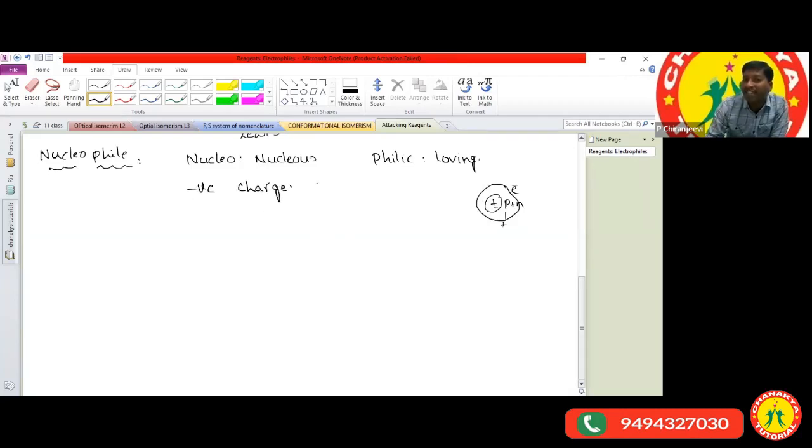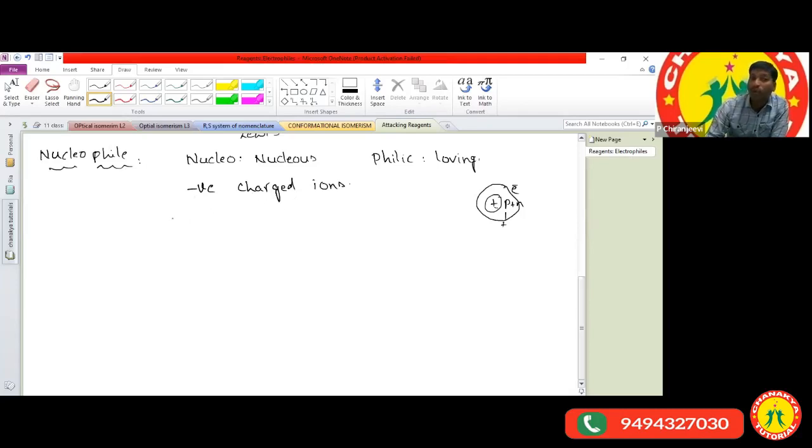So negatively charged ions are called nucleophiles. Now you have the clarity on what we can call nucleophiles. At the same time, electron-rich molecules we can also call nucleophiles.